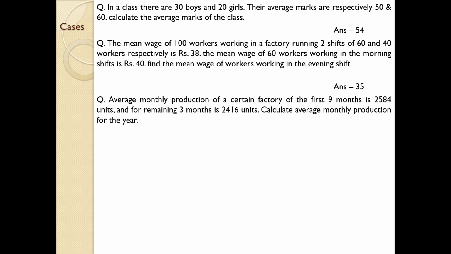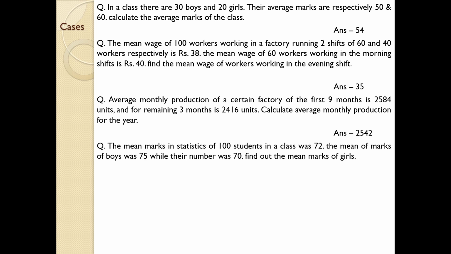The average of the first 9 months is given, and the average of the next 3 months is given, so the details regarding two groups of items are given. You are asked to find the total combined mean. It's very easy to find. The answer is given. Try to find whether you are getting the same answer or not.